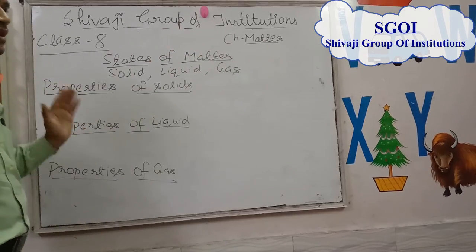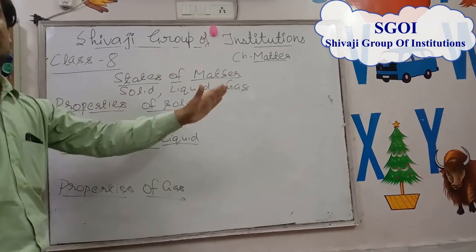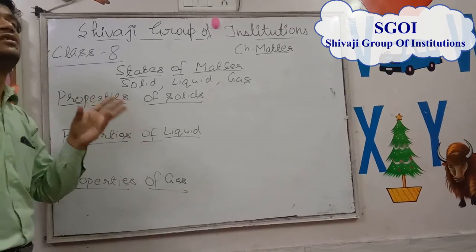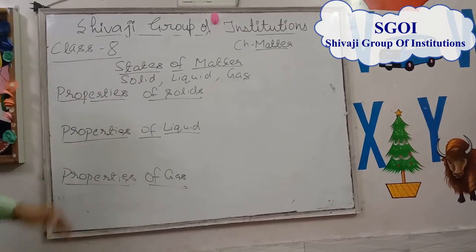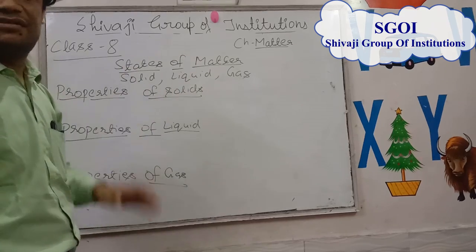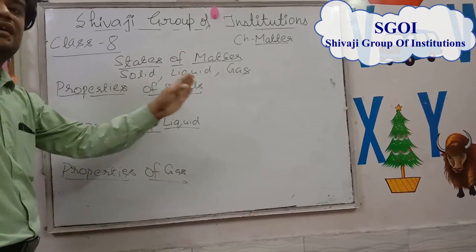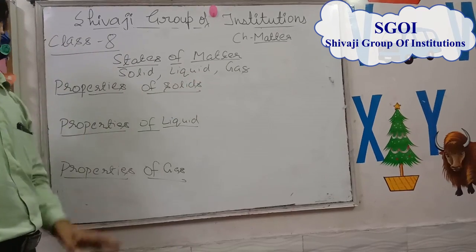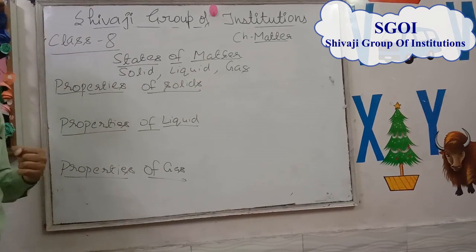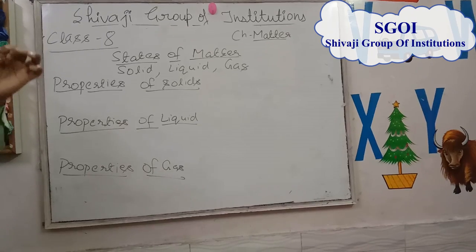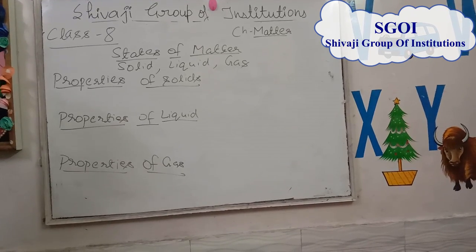So we can conclude that the particles of solids are very tightly packed, meaning their intermolecular space is very less. The particles attract each other with a strong force of attraction. We can say that the intermolecular force of attraction is very high. The density of particles is very large. Due to their density, the solids are hard and rigid. Fifth point, the dimensions of the solid do not change to a large extent.